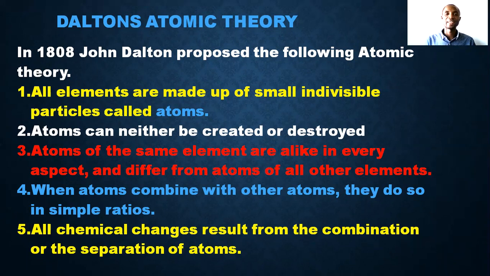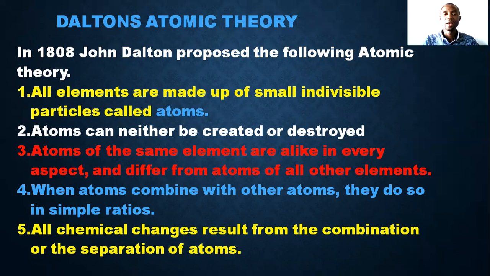Lastly, Dalton says that all chemical changes result either from the combination of atoms or the separation of atoms. So these are the 5 points that were proposed by this man called Dalton.